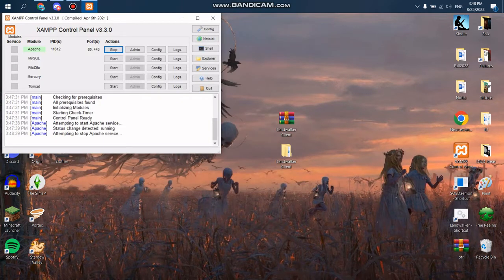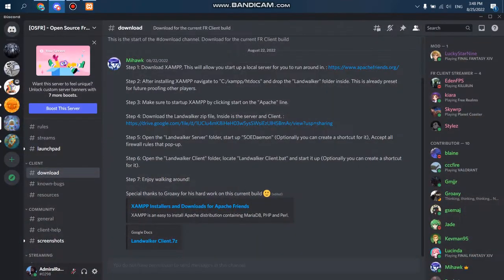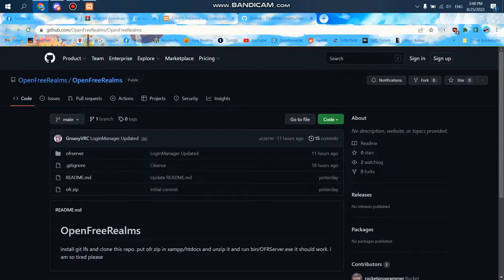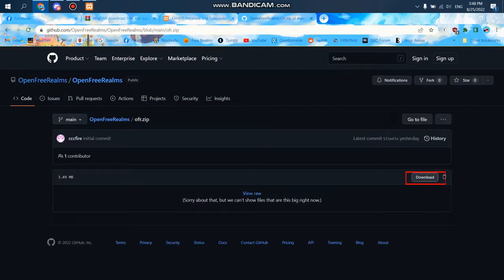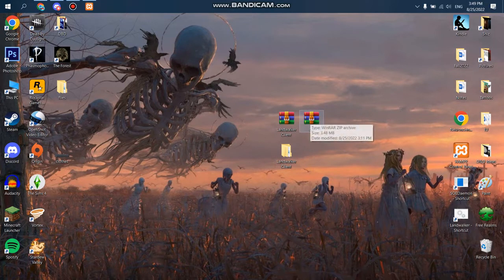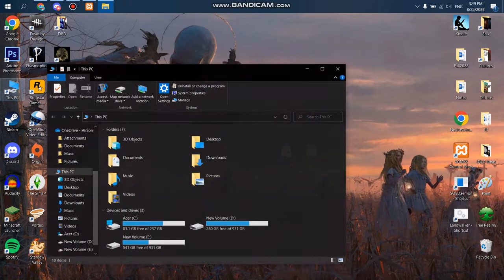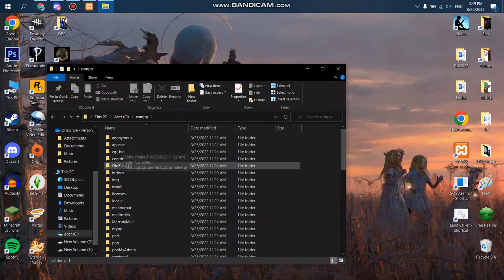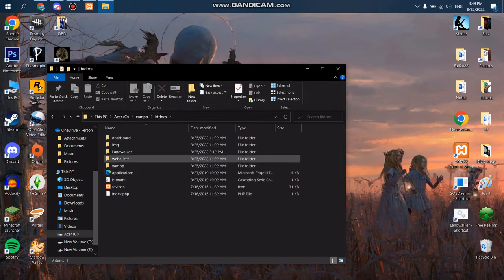So you're going to want to go back to the Discord server, go to resources, that link there at the bottom, the GitHub repo, go there, and then OFR zip, go in there, download that, throw it on your desktop, right click, extract here, and then you're going to go back into Apache. So go back into the XAMPP file, open the htdocs, and then you're going to open the OFR folder.